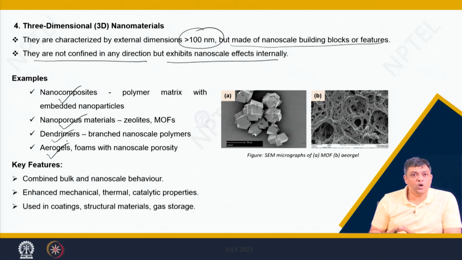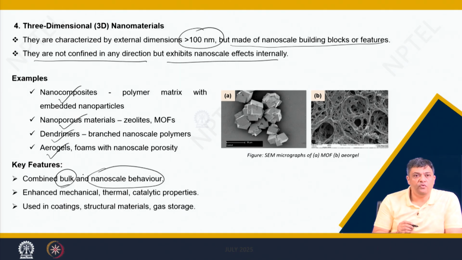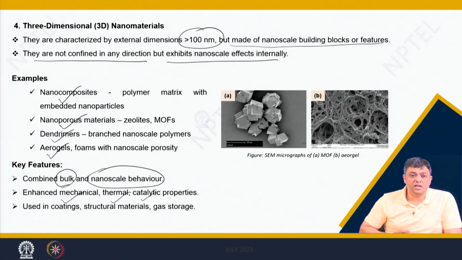various fields, because they are able to combine the properties of a bulk material with that of nanoscale, resulting in enhanced mechanical, thermal or catalytic properties.